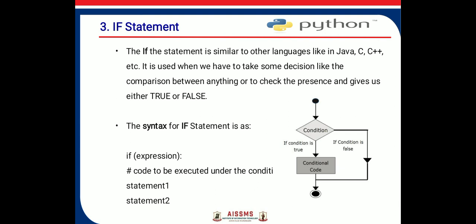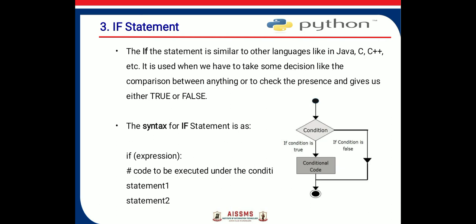The if statement is similar to other languages like Java, C, C++, etc. It is used when we have to take some decision, like a comparison between anything or to check the presence, and it gives us either true or false. The syntax for the if statement is: if expression, meaning we check some condition here, then the code to be executed under the condition. If this condition is true, then we continue the program, like statement 1 and statement 2.